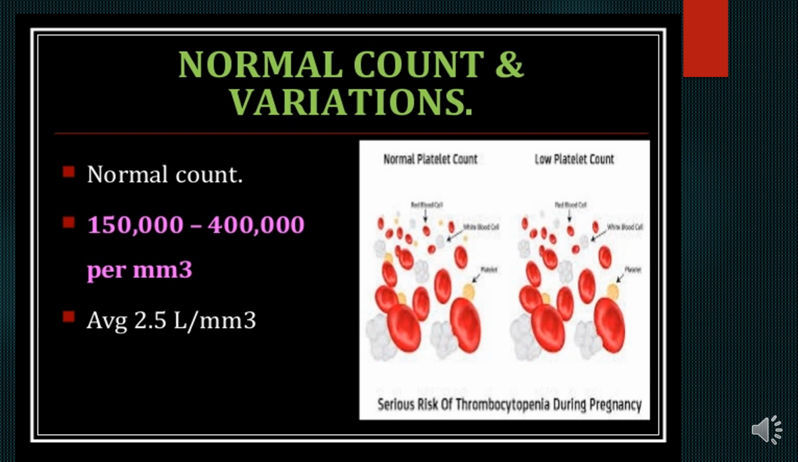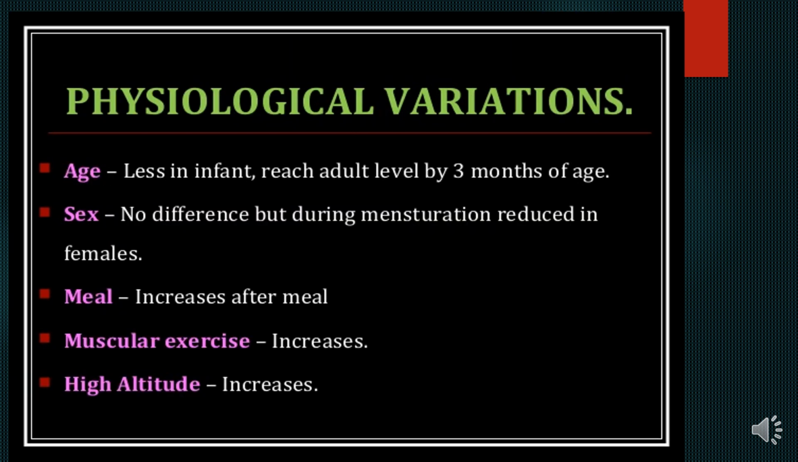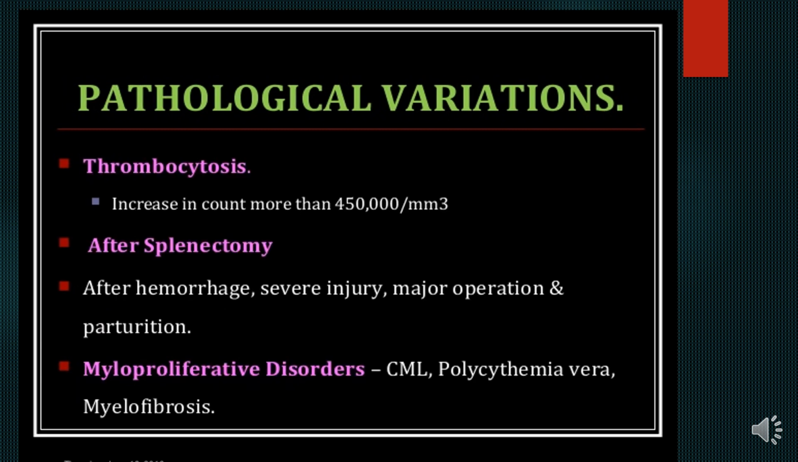Normal count. The normal count is 1.5 lakhs to 4 lakhs per cubic millimeter. The average is 2.5 lakhs per cubic millimeter. The physiological variations: age, less in infants, reaching the adult level by 3 months of age; sex, no difference, but during menstruation it is reduced in females; meal, increases after a meal; muscular exercise increases it; high altitude increases it. These are some physiological variations.